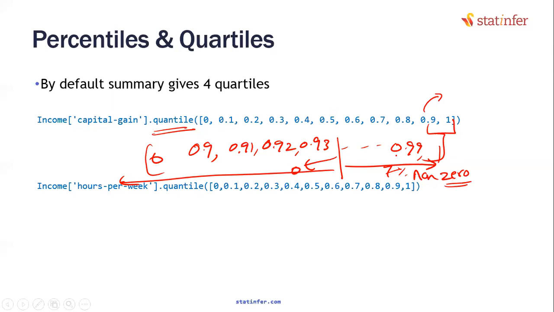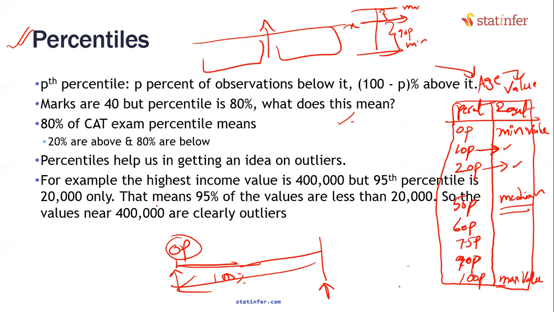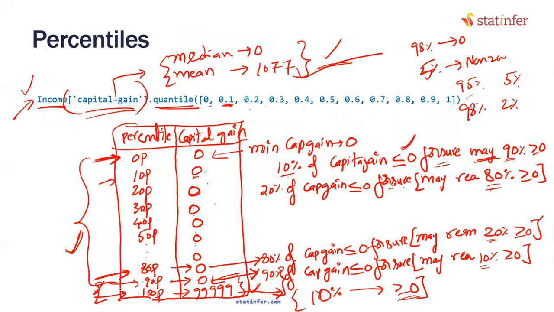Are you with me, everyone? What are we doing here? We are doing a drill down of the last 10%. Answer this question: why are you doing a drill down of the last 10% only? Why aren't you doing a drill down of the first 90%? Why did you leave out the 90%? Have you really got clarity on the first 90% of the data? Yes, we perfectly got the clarity from minimum, which is 0 percentile, till 90 percentile. They are all zeros. Everything is zero. The remaining 10% of the data is a black box for us.